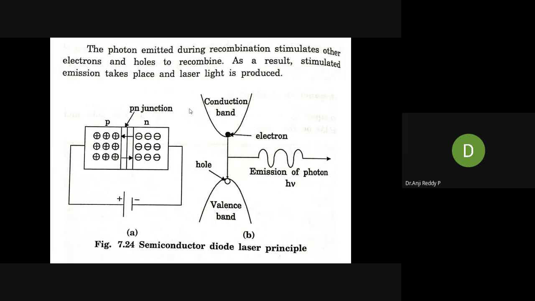Today we have to study first the characteristics of this laser, then construction, working, advantages, disadvantages, and finally applications. Here, the principle and definition we have already completed. Next are characteristics, construction, working, advantages, disadvantages, and applications.